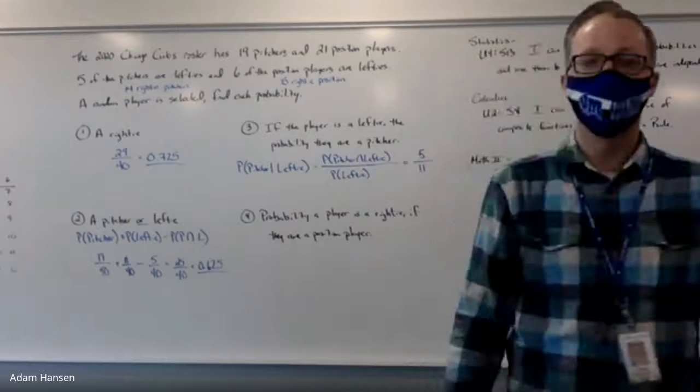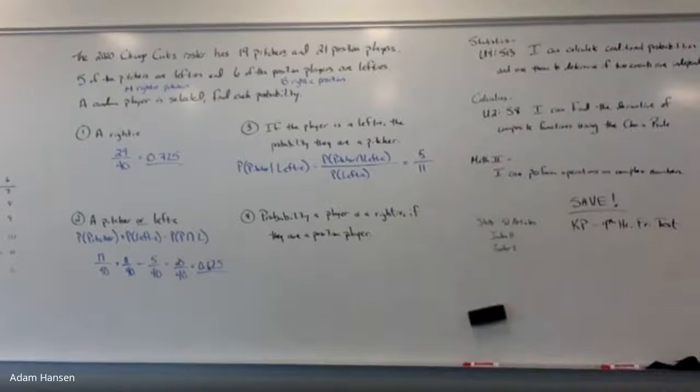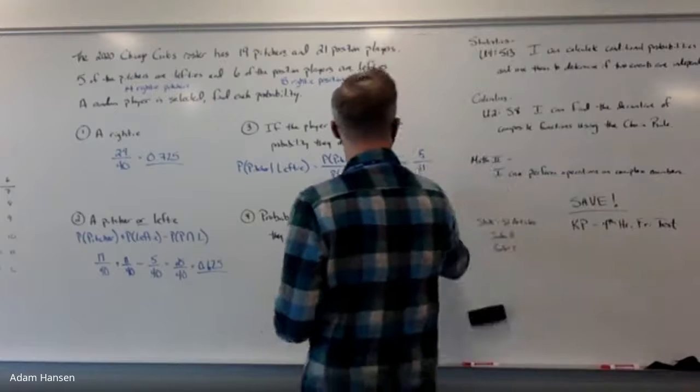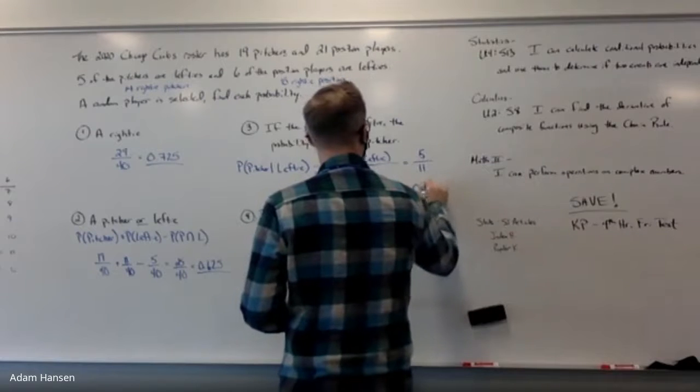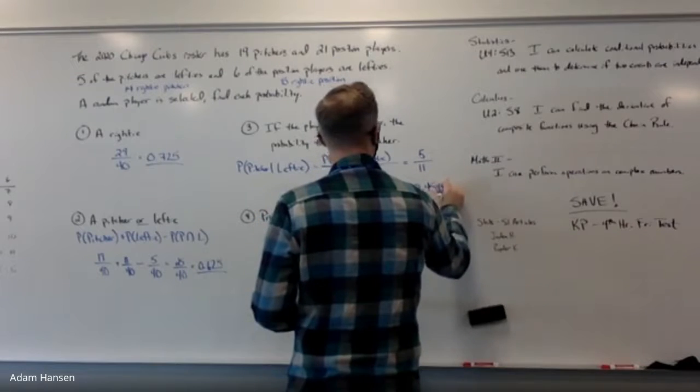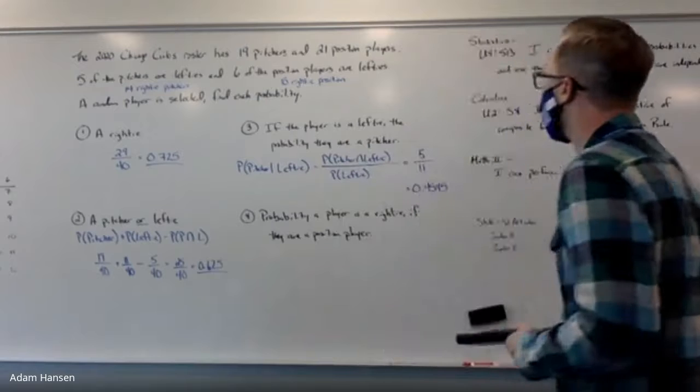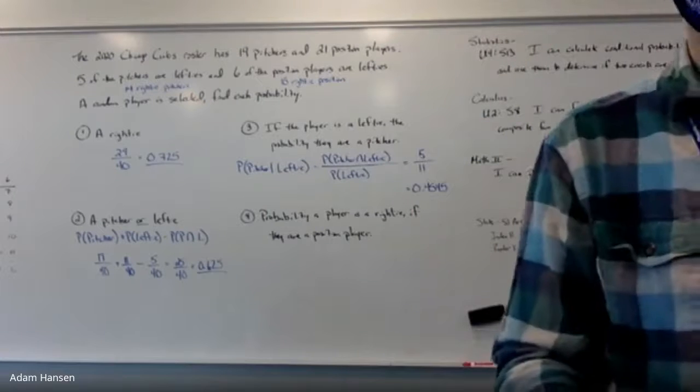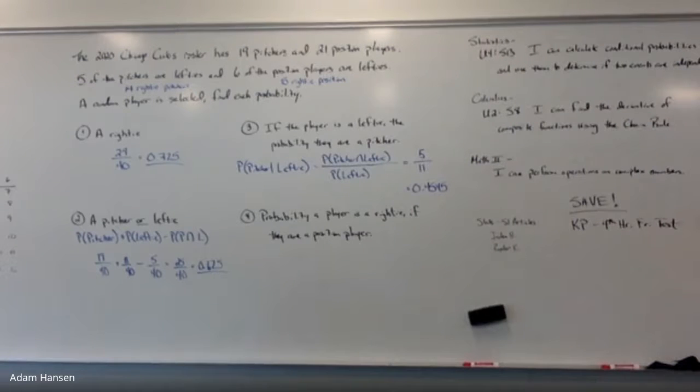So 5 out of 11, or 45.45%. Which should make sense because we had 11 lefties and 5 of them were pitchers.